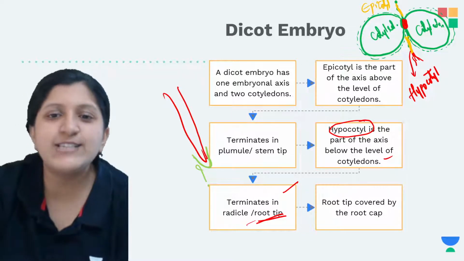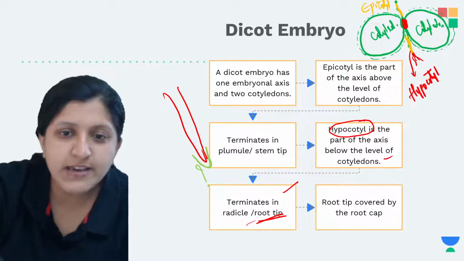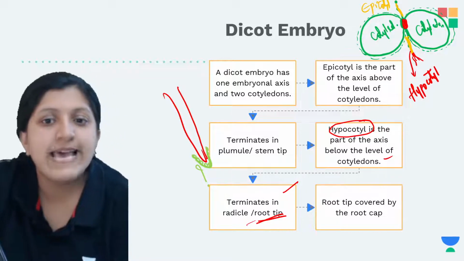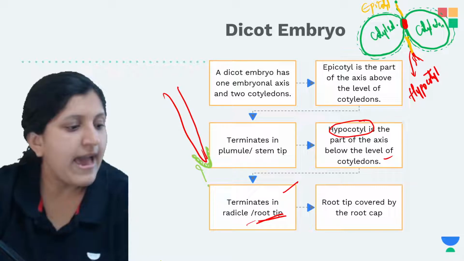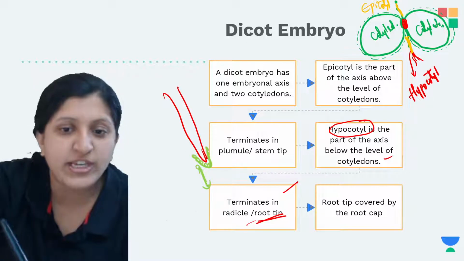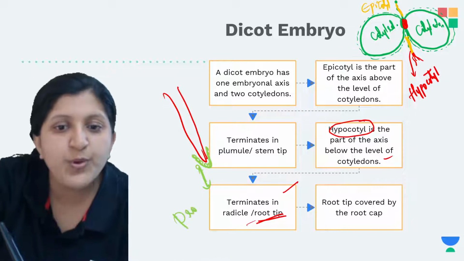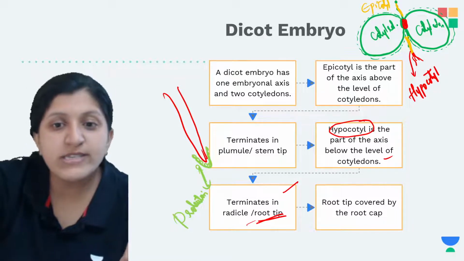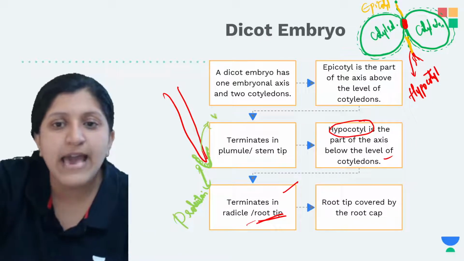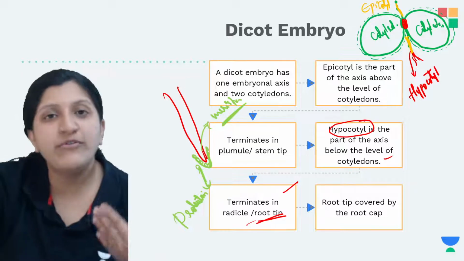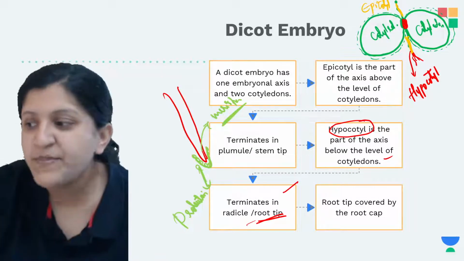So always there is a root cap. So let's see, here is the root cap. It can be multiple layers of cells you can find. Basically it is providing protection to the tip of the root, because the tip is having what? The tip is having a meristematic tissue, and that meristem is the one which helps in the growth of this root.